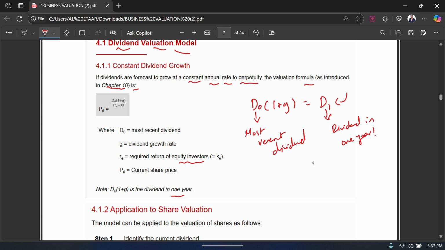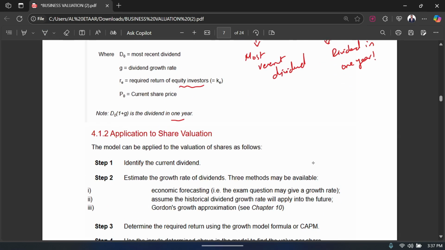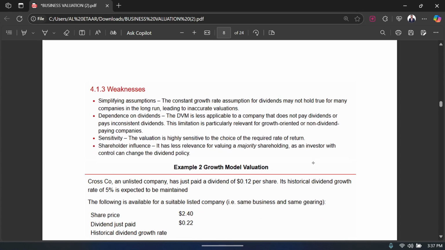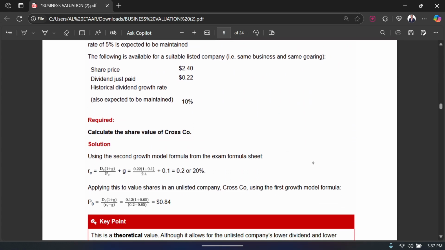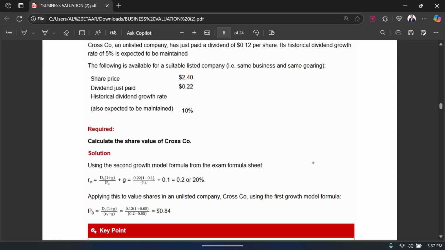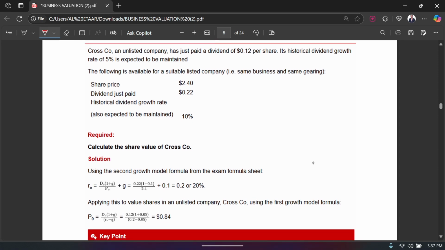Okay, and how do you value the business based on this? Let's just jump to an example and I'm going to explain from that. Over here you can see it says Cross Company, which is an unlisted company, has just paid a dividend of $0.12 per share. Its historical dividend growth rate of 5% is expected to be maintained. The following is available for a suitable listed company: same business and same gearing, share price, dividend just paid, and historical dividend growth rate, which is 10%.